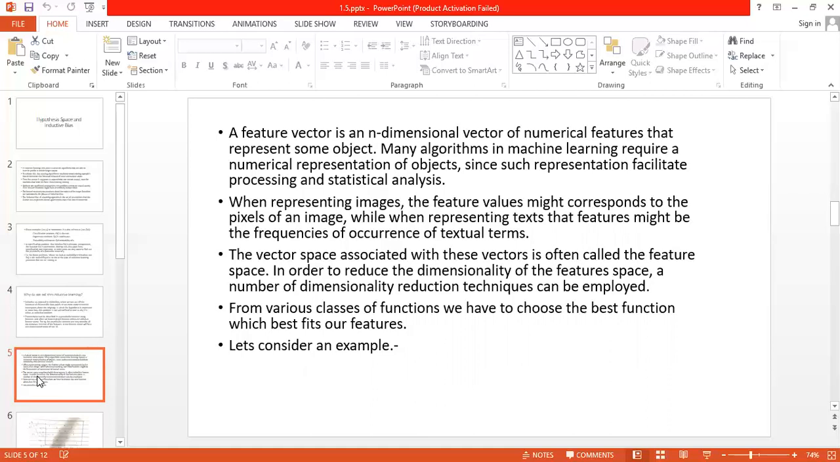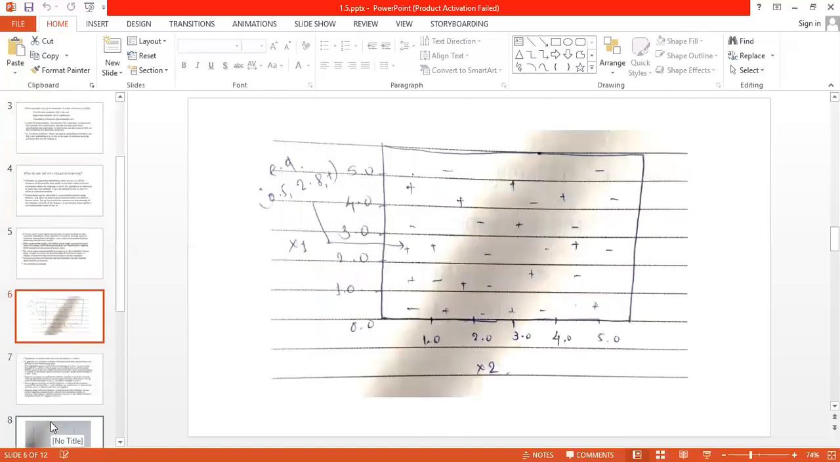And for dimensionality reduction also, there are some algorithms present in machine learning. One algorithm from that is principal component analysis, in which we can reduce the dimensionality of any feature vector or feature space. So from various classes of functions, we have to choose the best function which best fits our features. Now the thing is, we will consider this example.